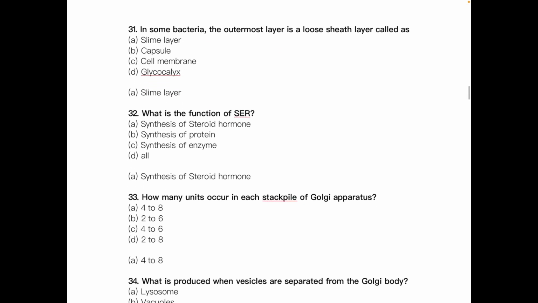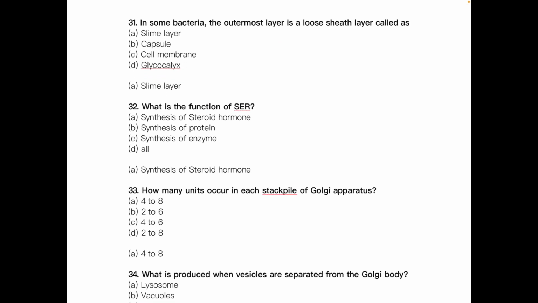Then, in some bacteria, the outermost layer is a loose sheath layer called dash. The answer is slime layer. What is the function of SER? That is the synthesis of steroid hormones, mostly lipid synthesis. SER means smooth endoplasmic reticulum. How many units occur in each stack of the Golgi apparatus? That is 4 to 8.